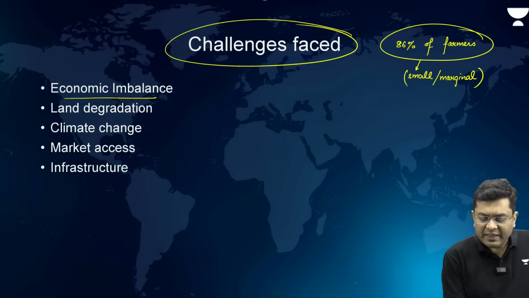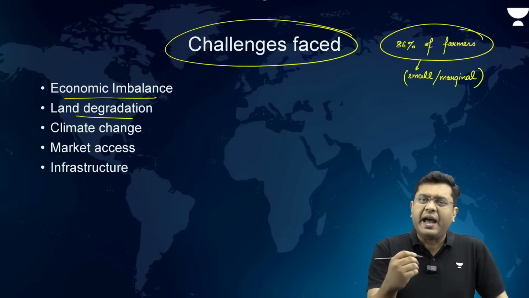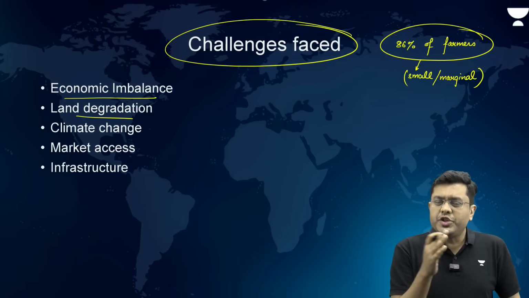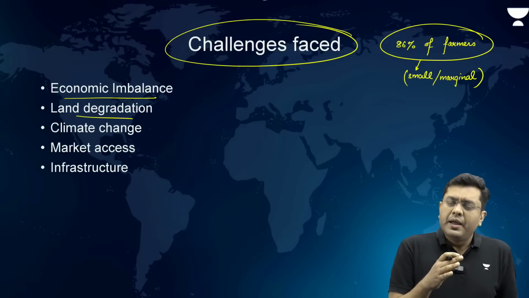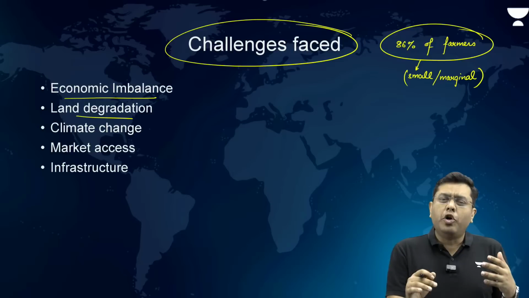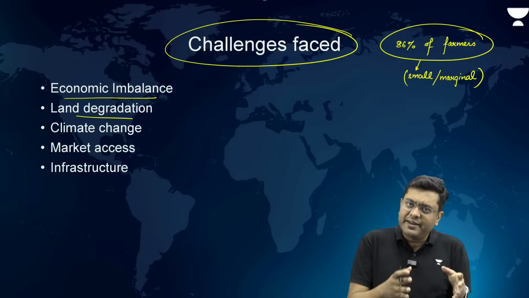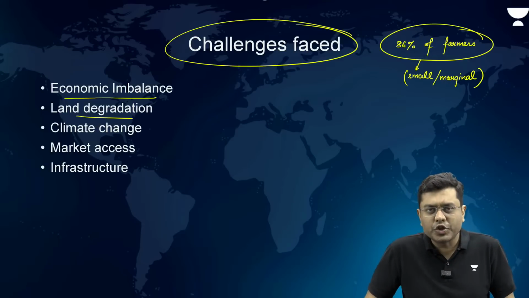Now, there is also the issue of land degradation. Ever since the advent of the Green Revolution, there have been certain changes in the Indian agricultural sector. For example, now you have over-reliance on growing wheat and rice, so there has been a substantial lack of crop diversification.